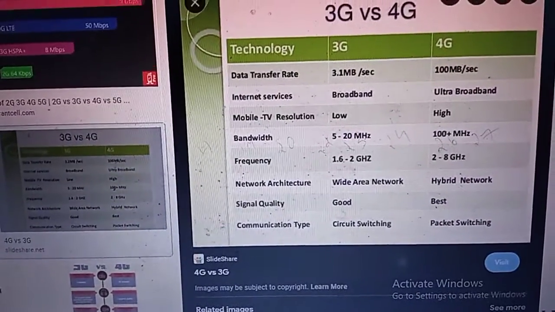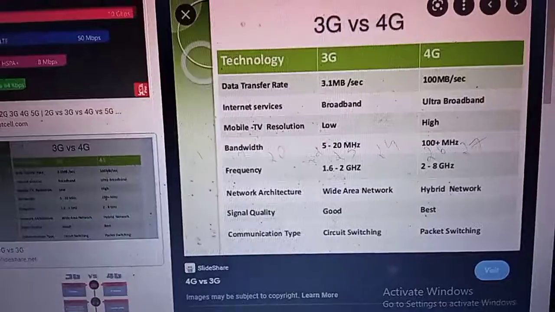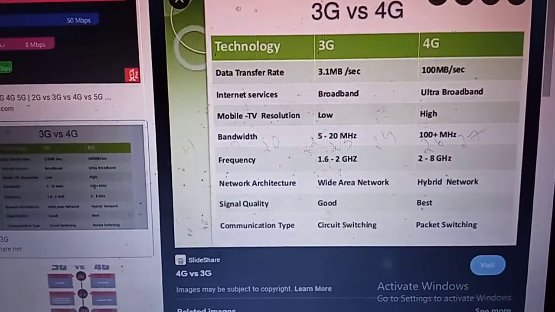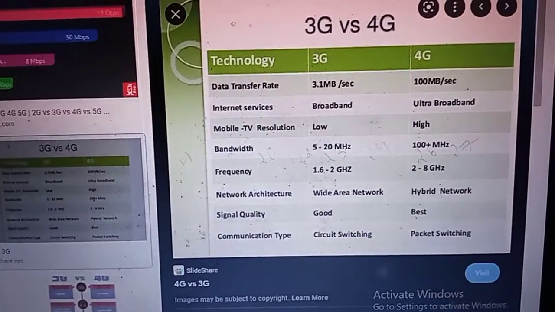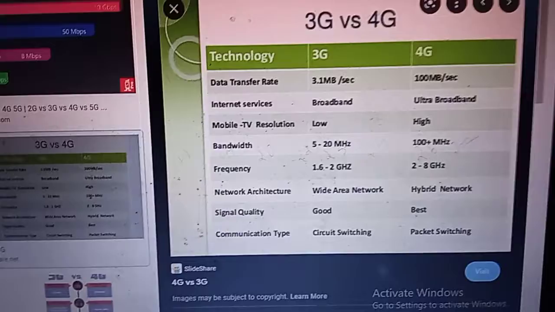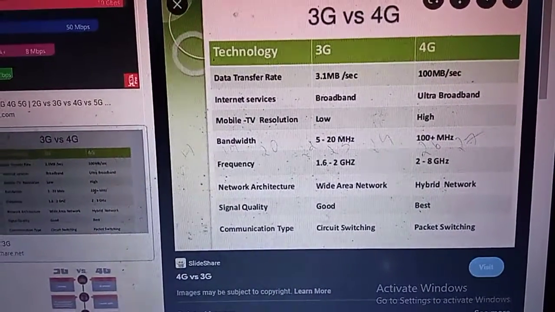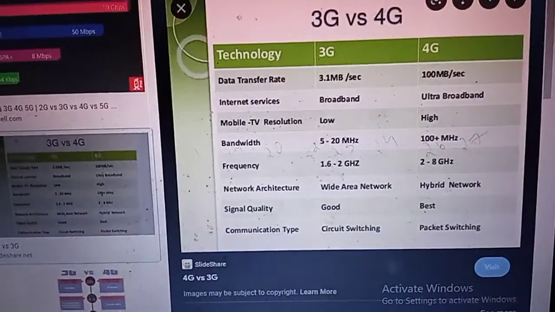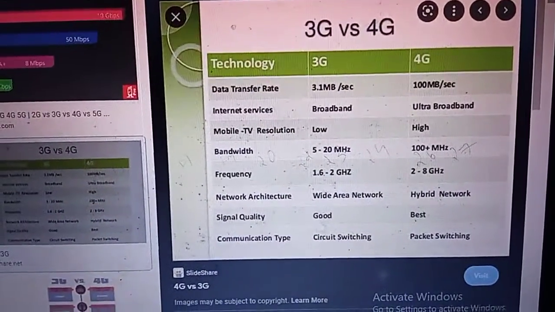Then network architecture. We study LAN, WAN, MAN, too many technologies. In network architecture, 3G uses a wide area network, but 4G uses a hybrid network. Then signal quality: in 3G it is good and in 4G it is best. Then communication type: 3G uses circuit switching, 4G uses packet switching.